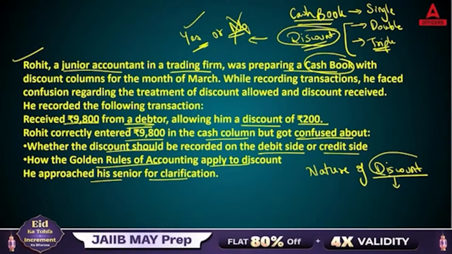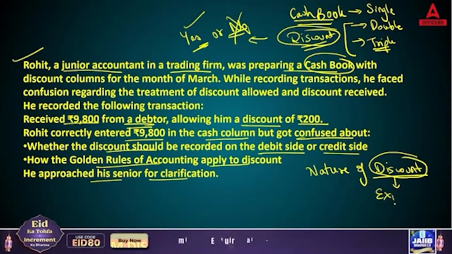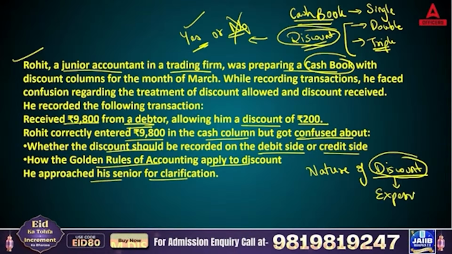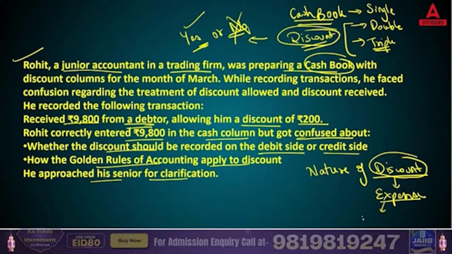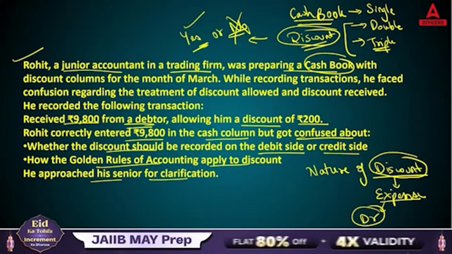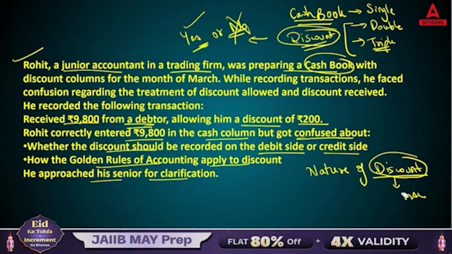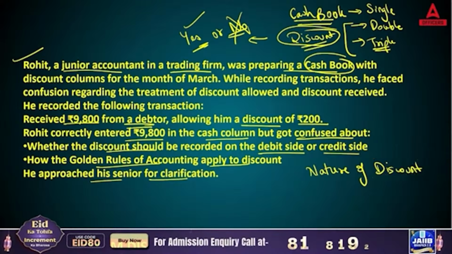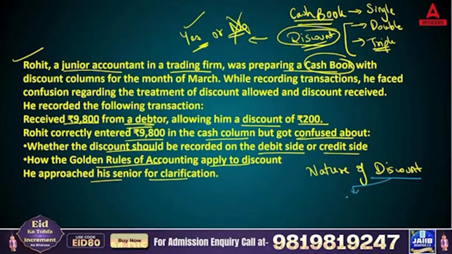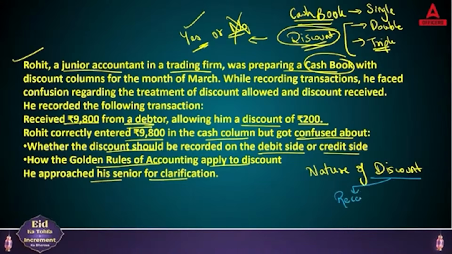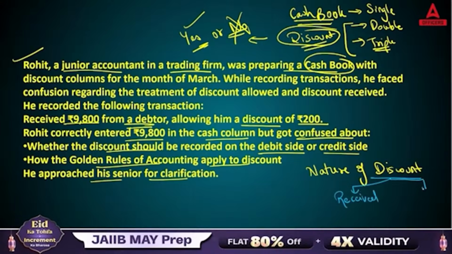Discount is an expense, and as an expense you will be using debit. But one more thing: there are two things you need to remember. First, whether you have received the discount or you have allowed the discount.